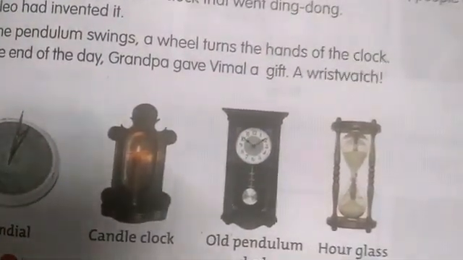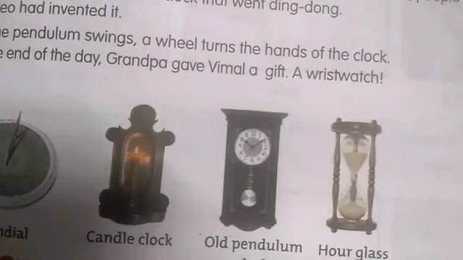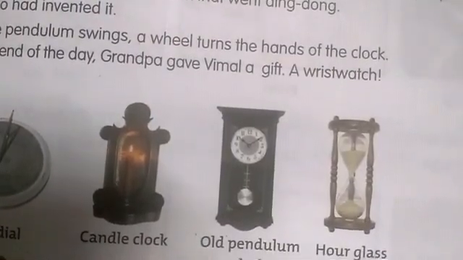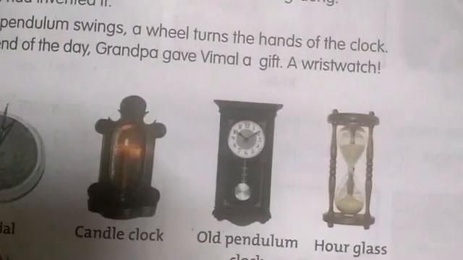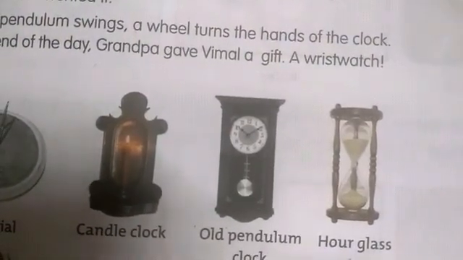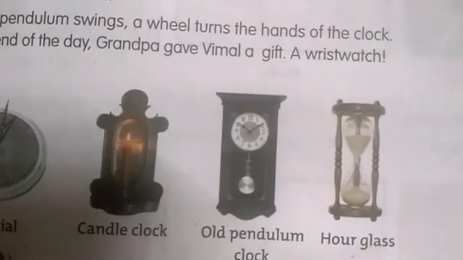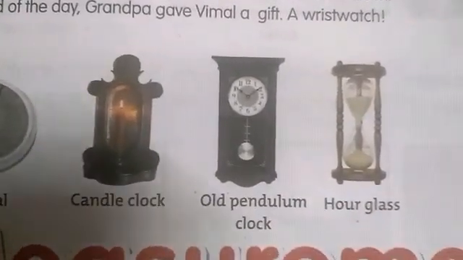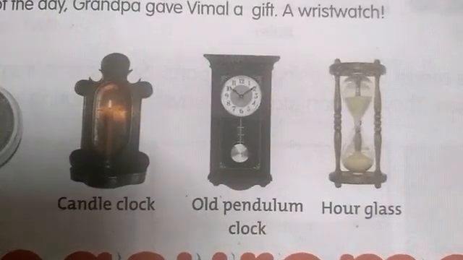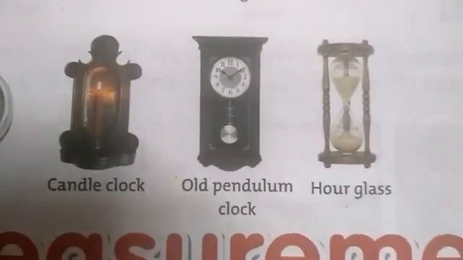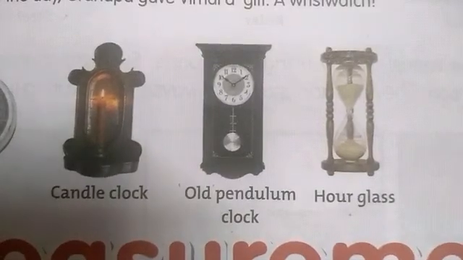Now how are we measuring the time? We are using clocks and watches to measure the time. They tell us time more accurately. The old clocks do not tell accurate timings, but nowadays we are getting the accurate time. The tools used in the olden days did not give the accurate time. Now we are getting the accurate time. They also tell us the time in seconds.